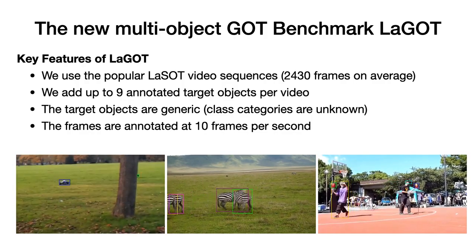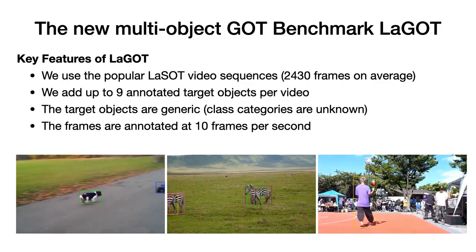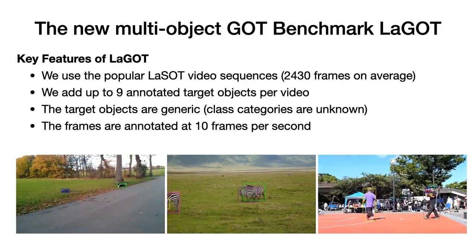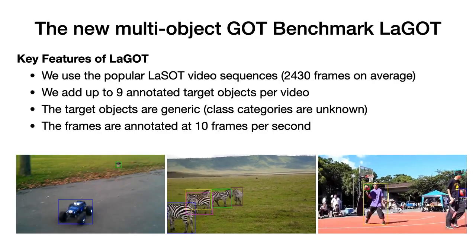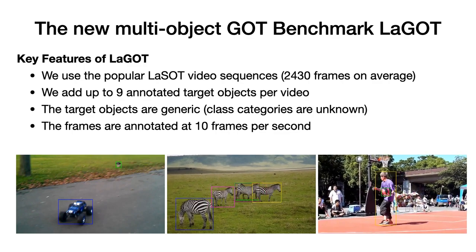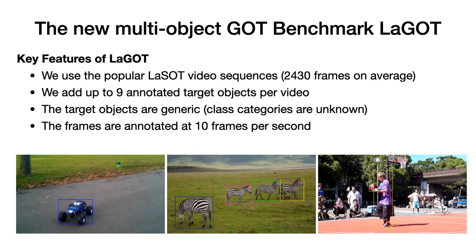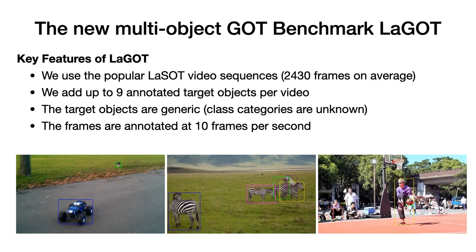Thus, instead of collecting new videos, we use the LaSOT evaluation set and add annotations for up to 9 generic objects in each sequence. The resulting evaluation length of LaGOT is almost 3 times longer than LaSOT. It contains 10 times more class categories than GMOD 40, and the average track length of LaGOT is 3 times longer than in TAO, and almost 10 times longer than in GMOD 40.